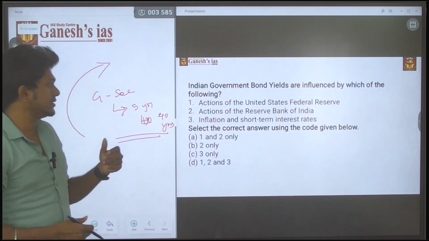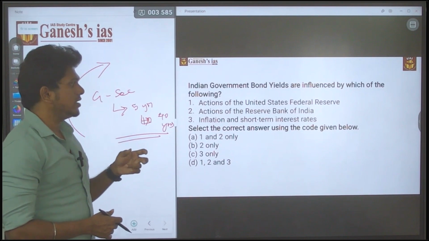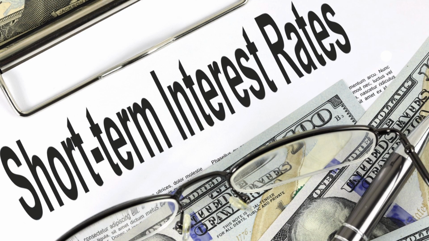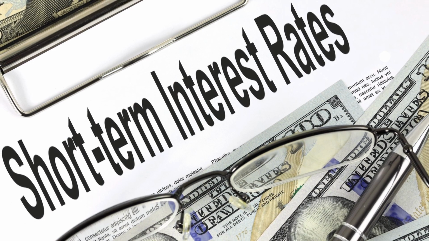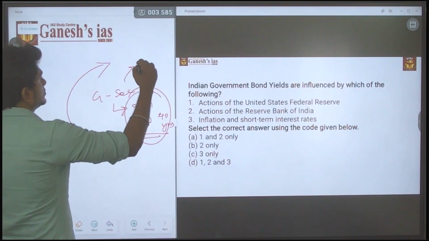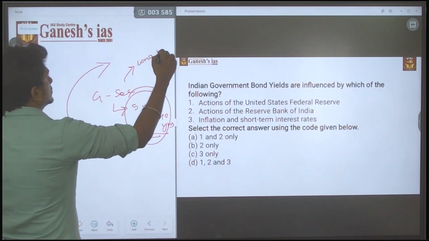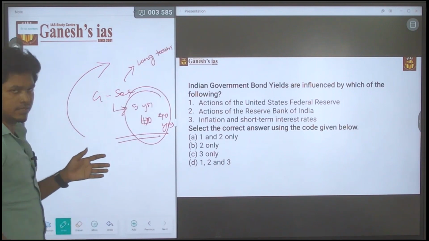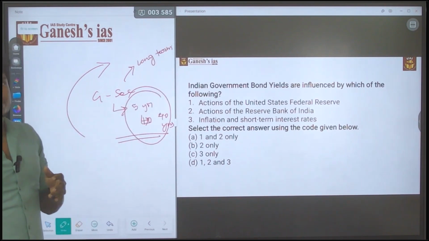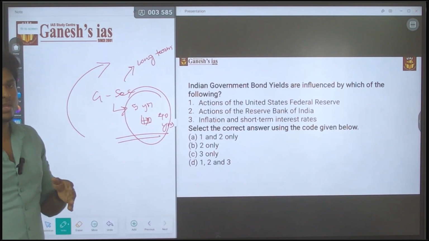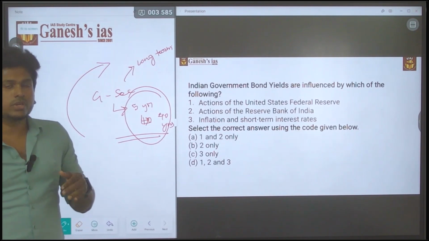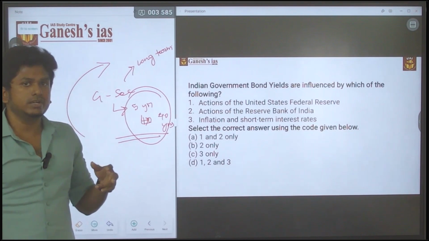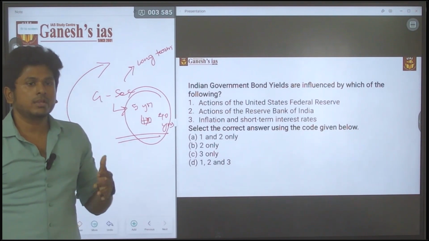Now the third statement: inflation and the short-term interest rate. Normally GSEC is for the long term. Consider that you are investing in GSEC for 5 years. In that time period, another short-term interest rate shows up.